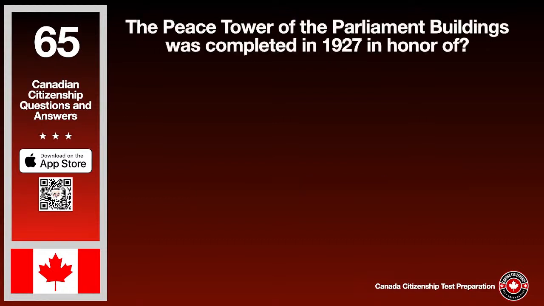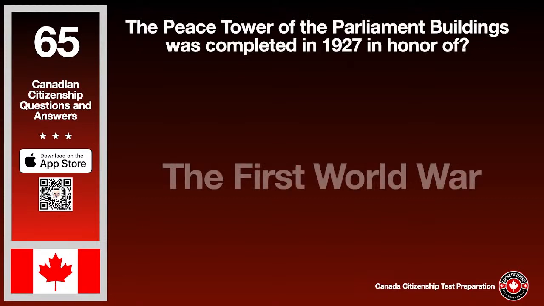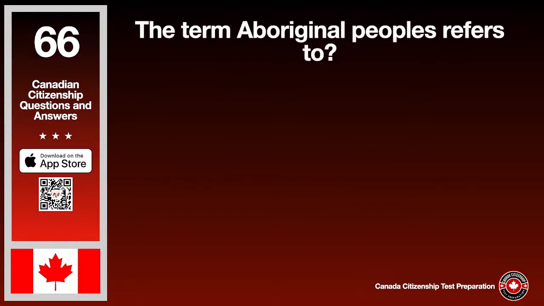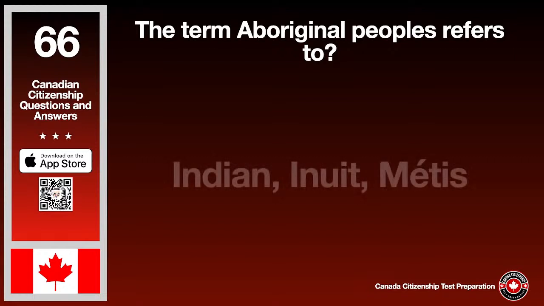The Peace Tower of the Parliament buildings was completed in 1927 in honor of? The answer is the First World War. The term Aboriginal peoples refers to? The answer is Indian, Inuit, Métis.